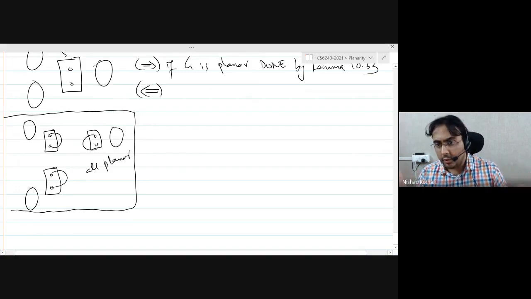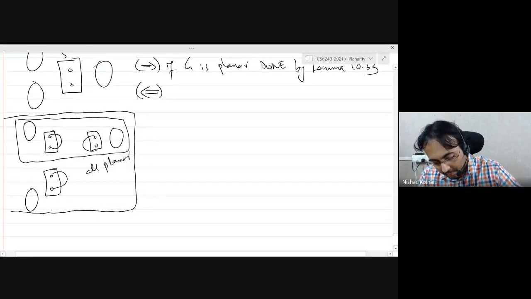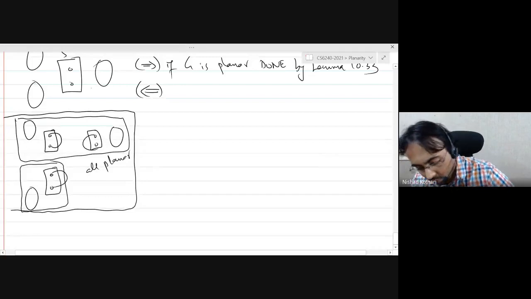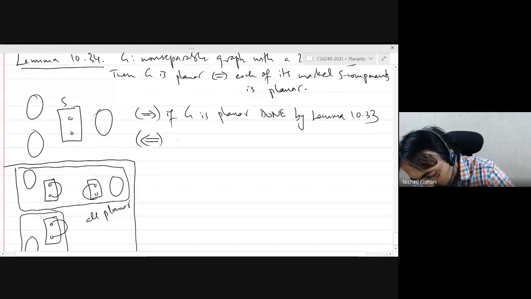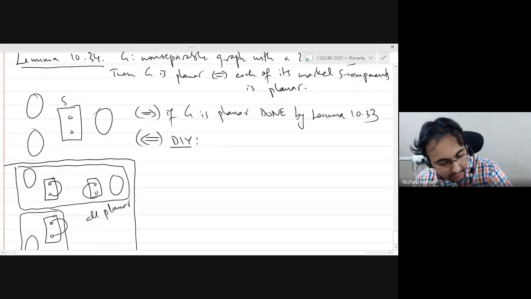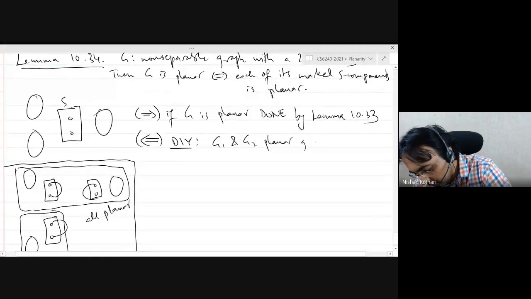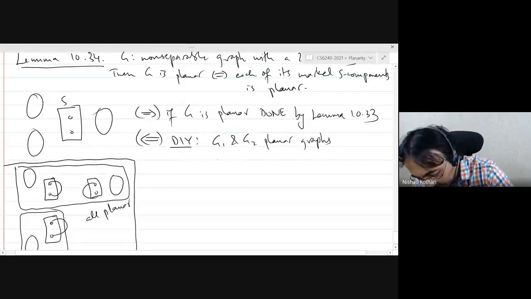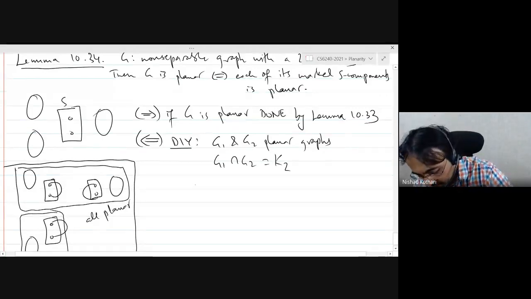You can deal with two at a time. You can first show that the union of these two graphs is planar, and then you can include the next component inductively. So what I would like you to do is prove the following. If G1 and G2 are planar graphs, and their intersection is K2, so they have one edge in common, then the claim is that the union of the graphs is also planar.